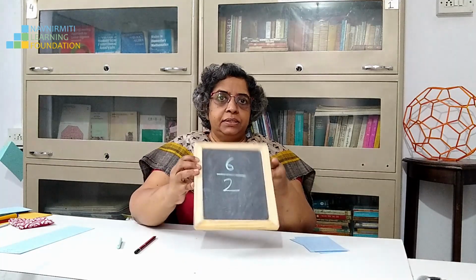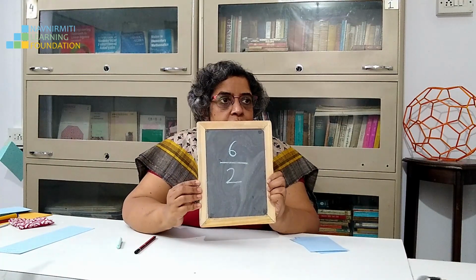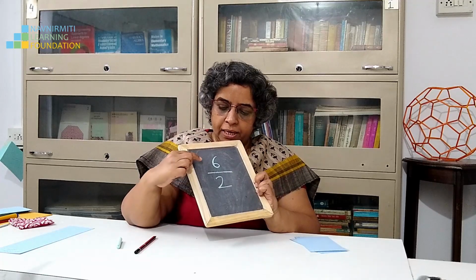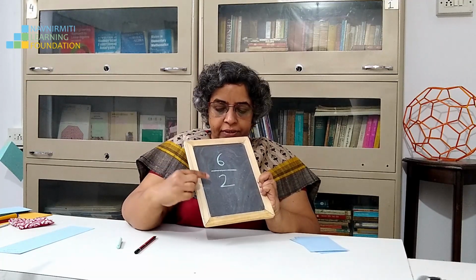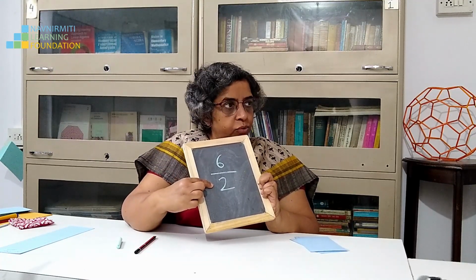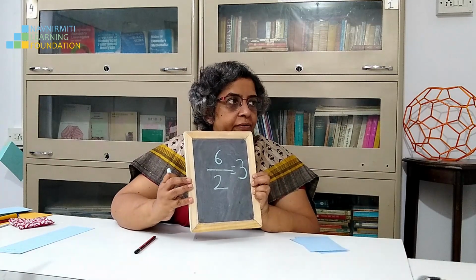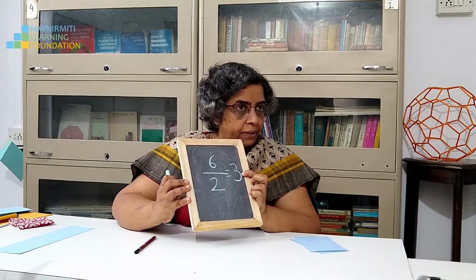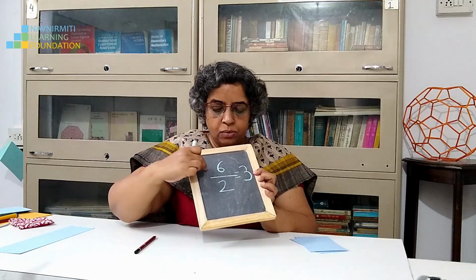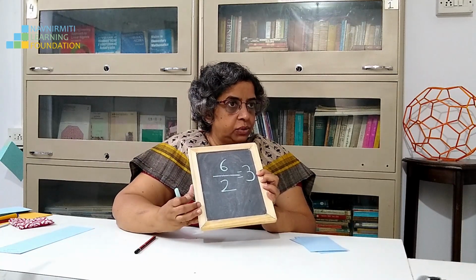We write 6 divided by 2 like this also. We have 6 rotis and we divide them equally among 2 persons. And each one gets 3 chapatis. Correct? So the answer of our division is 3. Okay, this is how I have done 6 divided by 2. Now do this.